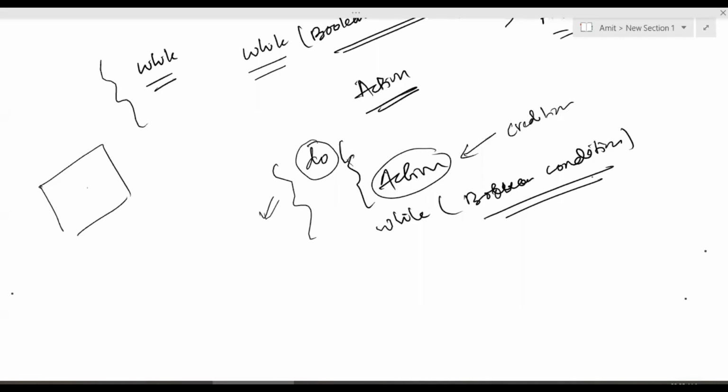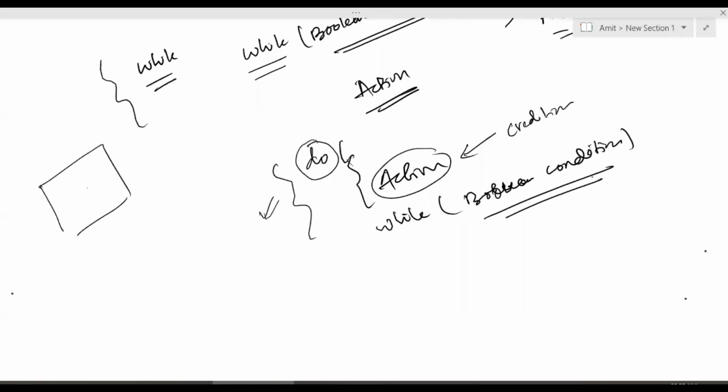But for now, there are three types of loops in any programming language. The first one is the for loop, the other one is the while loop, and the third one is the do while loop. In Python, we do not have a do while loop, but with a trick, we can implement one. Now, the basic idea is that any problem which requires a loop, you can work either with a for loop or with a while loop.